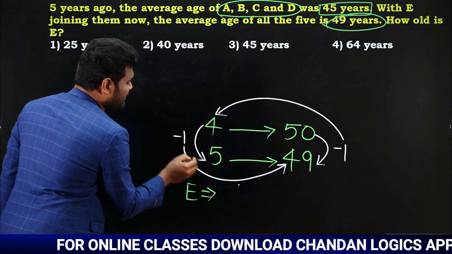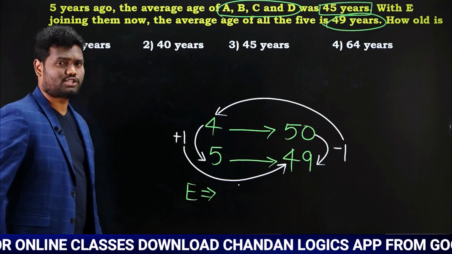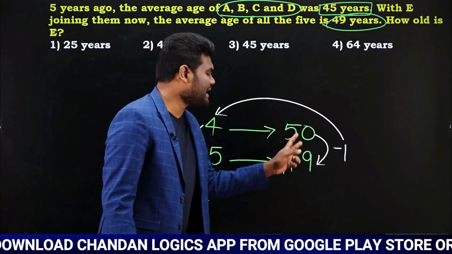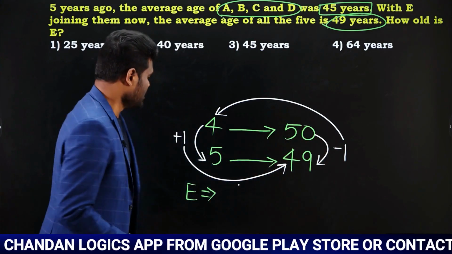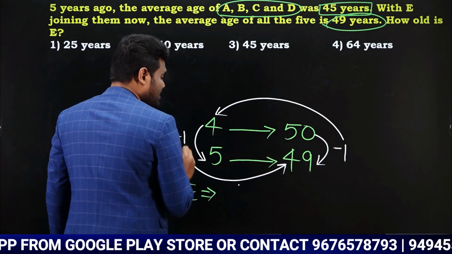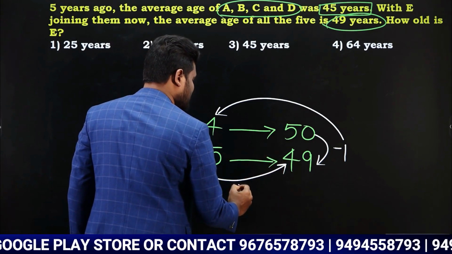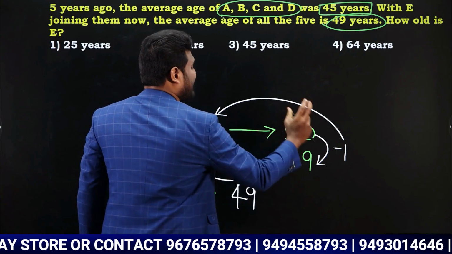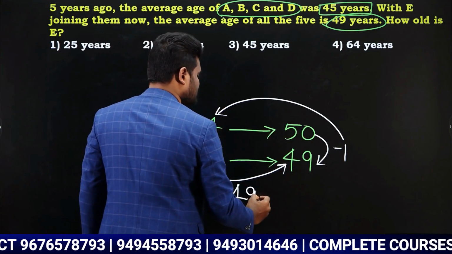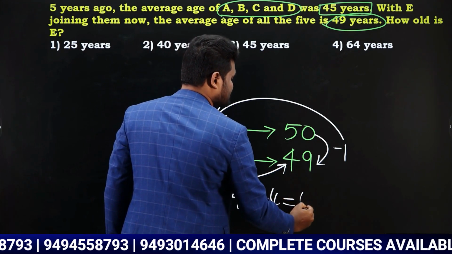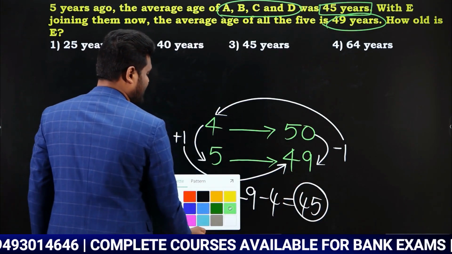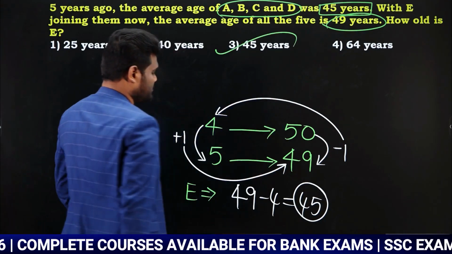This is 4 becoming 5, which is like plus 1. Yes or no? Now 4 becoming 5 is like plus 1. This is 50 becoming 49, which is minus 1. So what you will do? Left hand side difference multiplied with right hand side bottom number. Plus 1 into 49 is plus 49. Similarly, right hand side difference multiplied with left hand side top number. Minus 1 into 4 is minus 4. So we can say that the age of E is going to be 45 years. Yes or no? Which is like option 3.